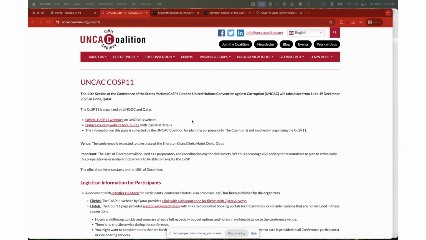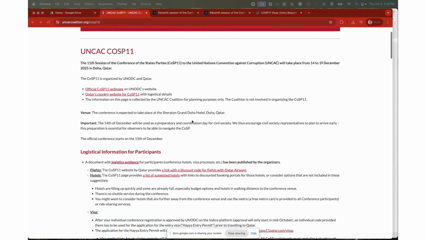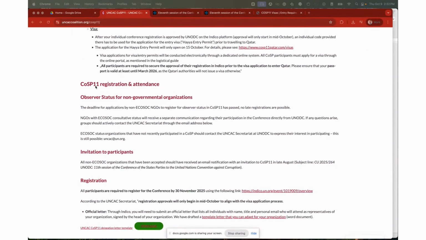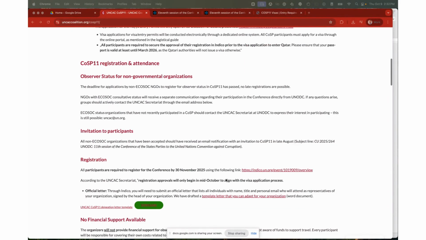The UNCAC Coalition is trying to facilitate civil society participation. So on the UNCAC Coalition website, you find lots of guidance, relevant documents, links. And so our website, the uncaccoalition.org/COSP11 page is a good starting point. If you scroll down, you will see a section on COSP11 registration and attendance.